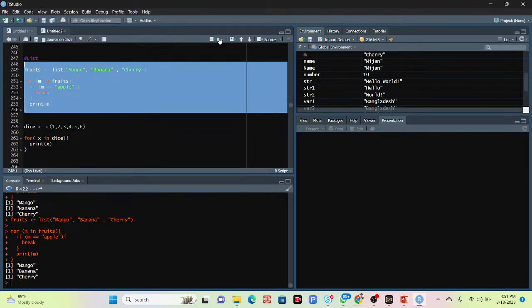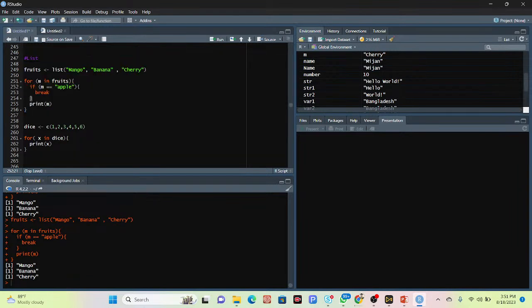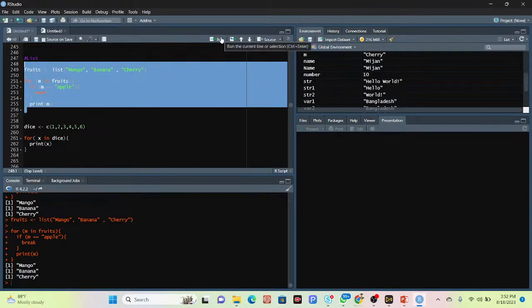Now click run. You can see it also worked. So this time, when m is equal to l, it checks it and then simply prints that result. Or if you want, I can simply print that with the next function, and you can see it prints. We can get the same result.